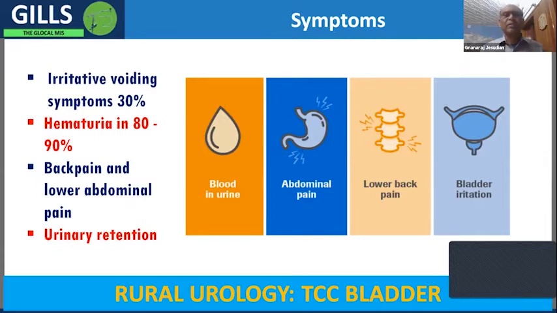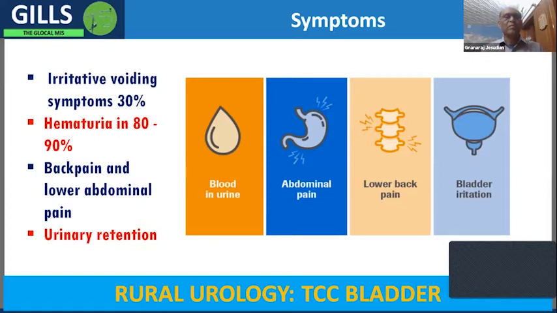Then because they're irritable, they have a desire to keep passing urine. So they'll constantly have an urge to pass urine, which will first manifest as daytime frequency, then it can become nocturia. These irritative voiding symptoms, unfortunately, are present only in 30% of the patients, or one third.